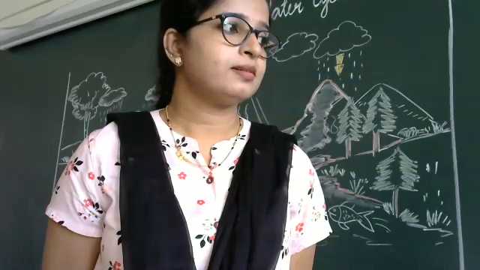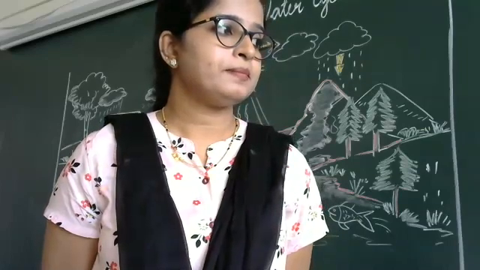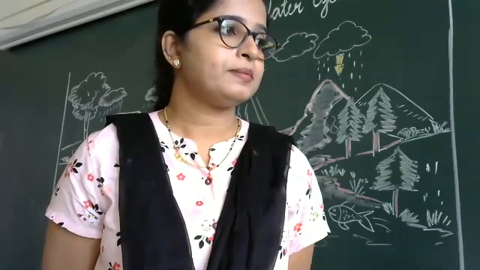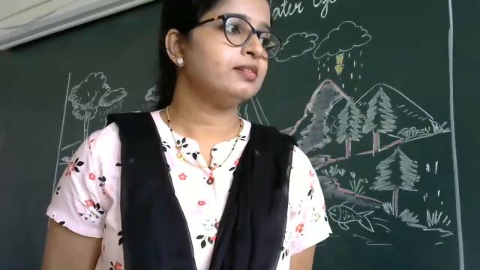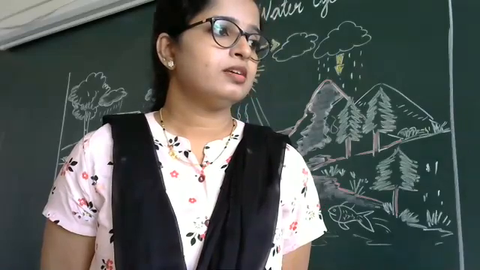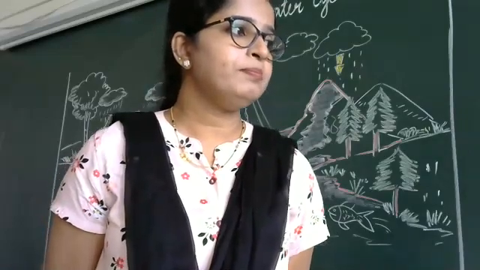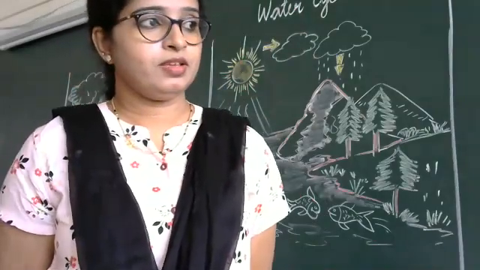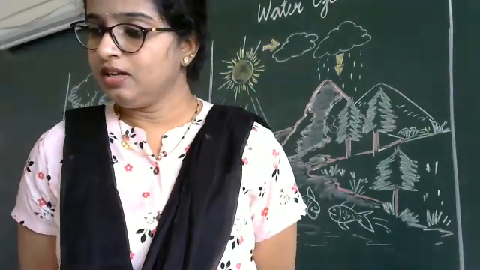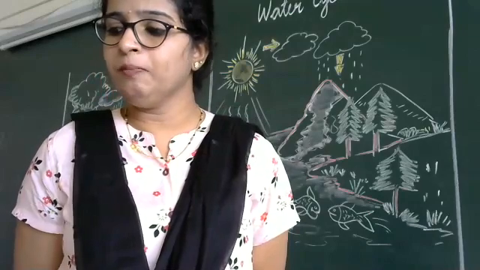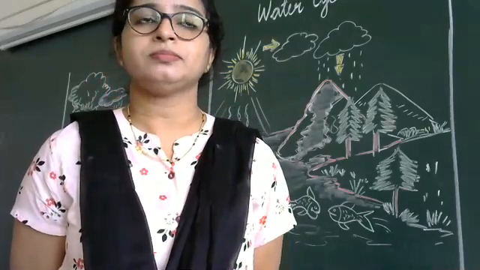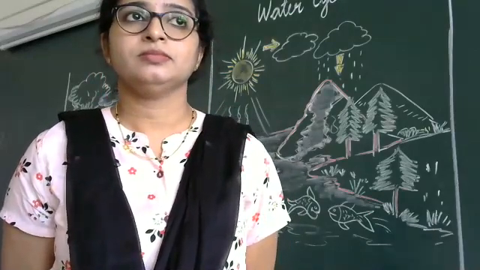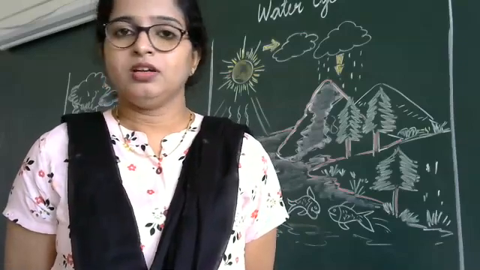Kabir? Prem? Prem Hiremat? Kabir. Dash is the most important source of water. Rain. Yes.